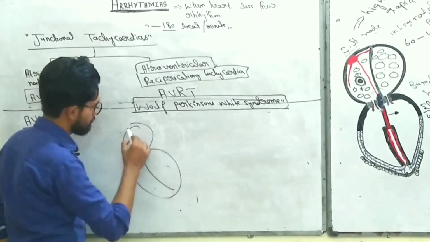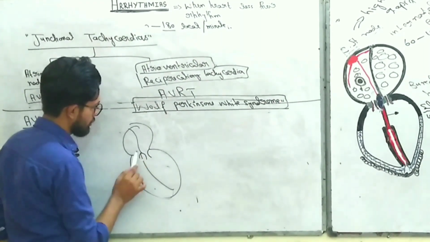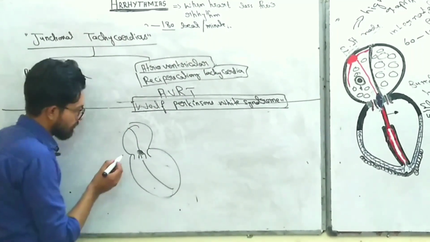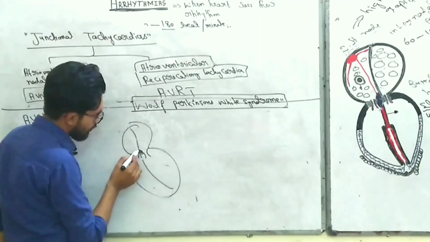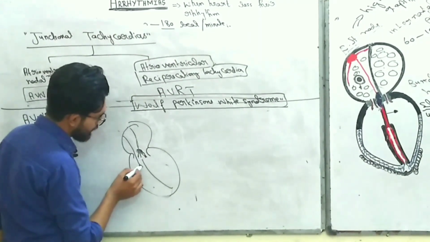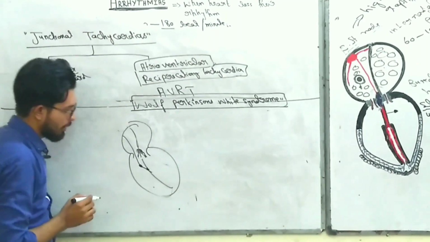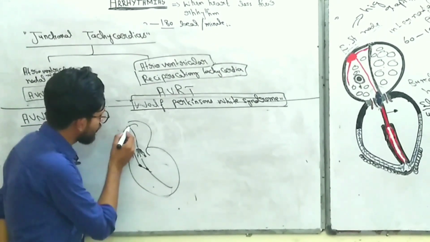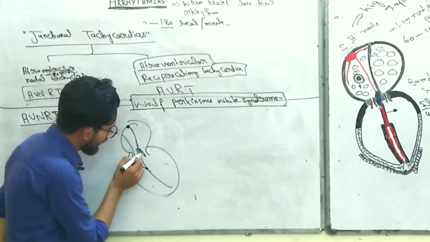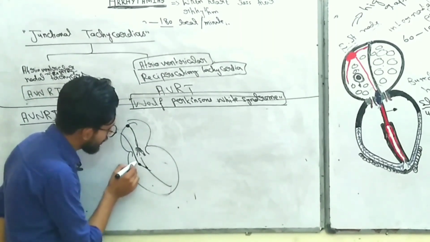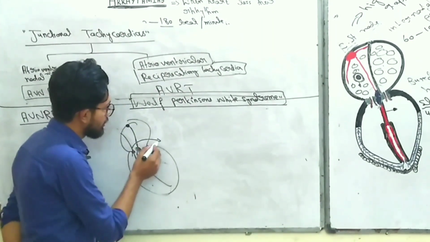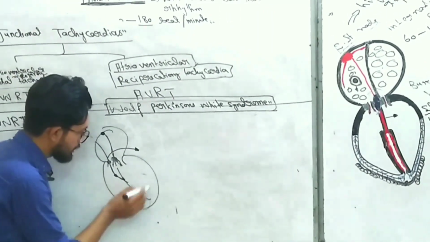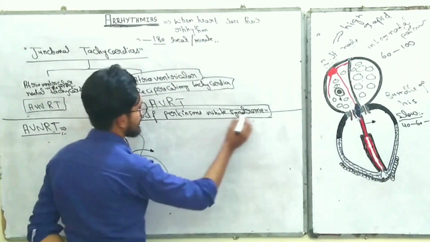Here is the heart, right, and here is the AV node. In this disease, the signals from the SA node not only pass through the AV node, but also through the accessory pathway, and enter and depolarize the ventricular myocardium, right? The signals from the SA node not only enter the AV node, but also go down into the ventricle through the accessory pathway, and this accessory pathway along with the normal pathway collectively discharge the ventricle, and the condition is known as Wolff-Parkinson-White syndrome.